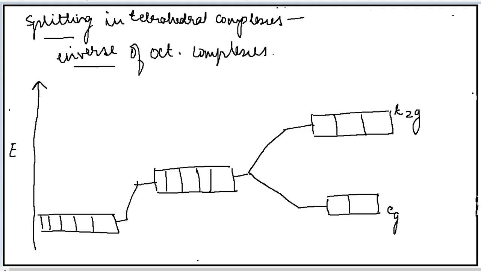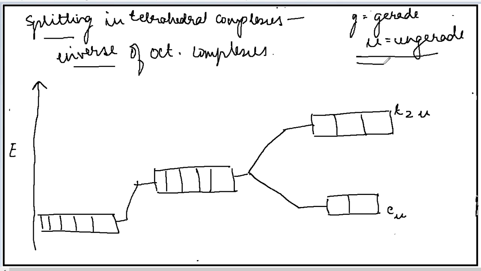But here one difference is that instead of G, only E is there, and T2, and G here is replaced by U. Okay, so G means gerade and U means ungerade, that you will learn in your higher classes. Okay, for here you just have to remember that it will be EU and T2U, okay, when the splitting occurs.